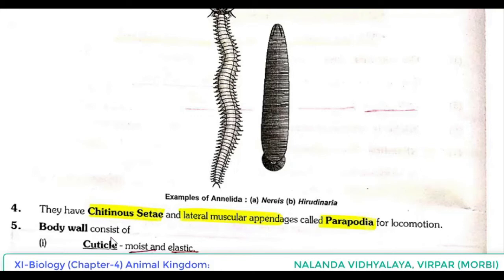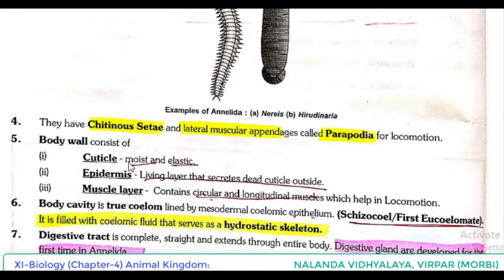Body wall consists of cuticle, epidermis, and muscle layer. Cuticle is moist and elastic. Epidermis is the living layer that secretes the dead cuticle outside. Muscle layer contains circular and longitudinal muscles which help in locomotion.